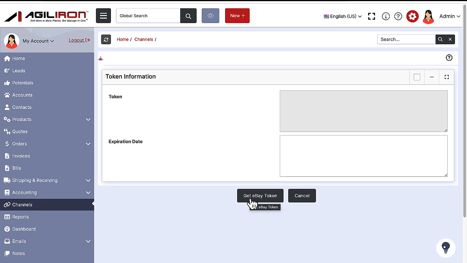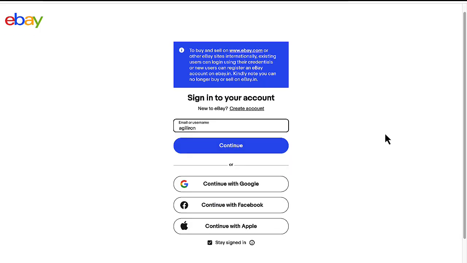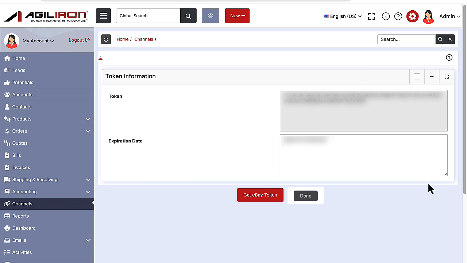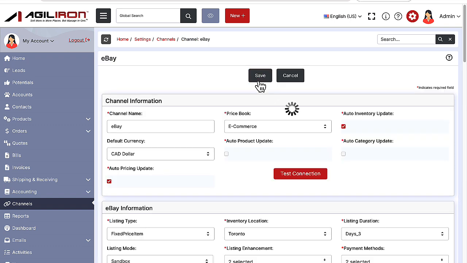Let's click on the Get eBay Token button here. This establishes the connection to eBay and asks the user to log into their eBay seller account. On your sign-in with your eBay seller account, it takes you to a screen where you can authorize access to your Agiliron instance. Click on the I agree button. This brings you back to the original screen with the authorization token fields completed. Now click Done.